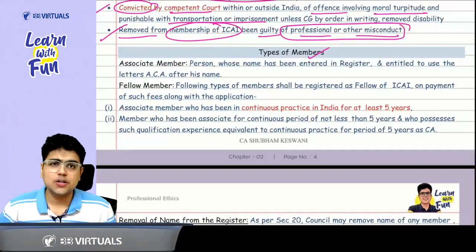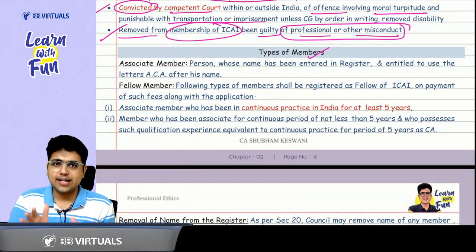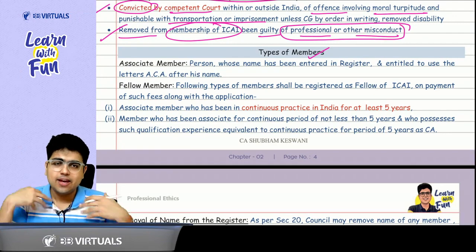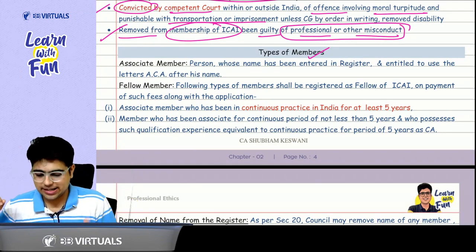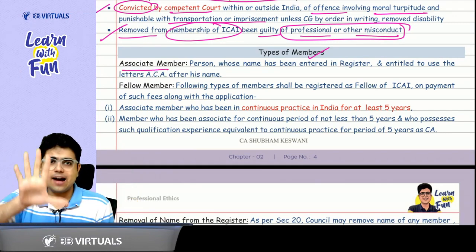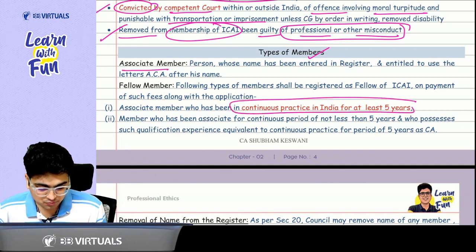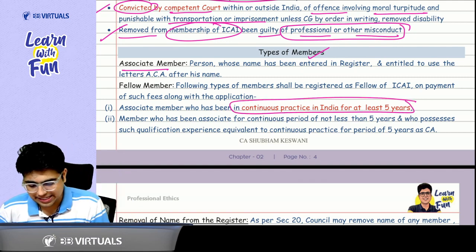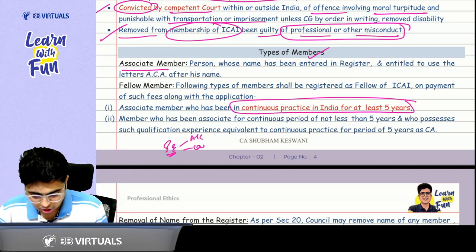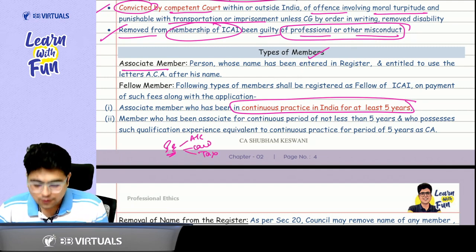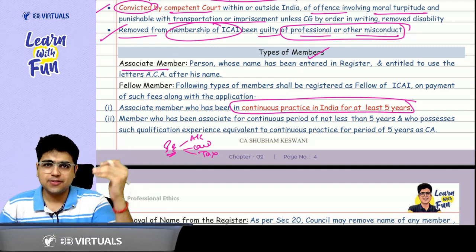So what are now the two types of members? The two types of members are ACA and FCA. Once I become a chartered accountant, I am regarded as an associate member. After 5 years of continuous practice in India, or even working as an employee. Sir, employee in the domains of accounting, law, taxation, whatever, these are the subjects of CA Final and CA Inter.